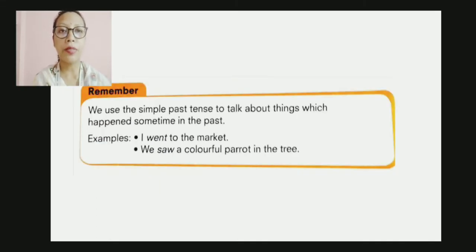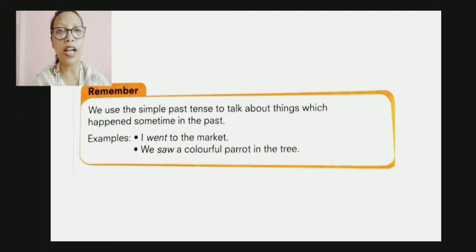Now let us come to the simple past tense definition. We use the simple past tense to talk about things which happened sometime in the past. That means yesterday, last night, the day before yesterday, last month, last year. So they talk about past things which have already gone. It had happened and gone. So that is called the past.